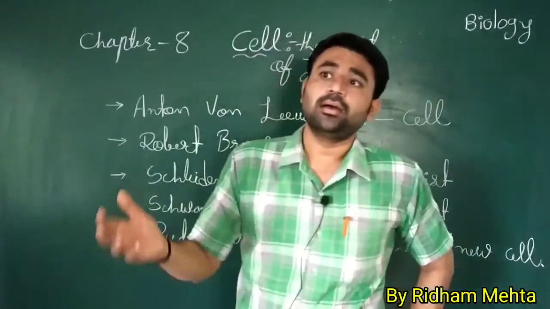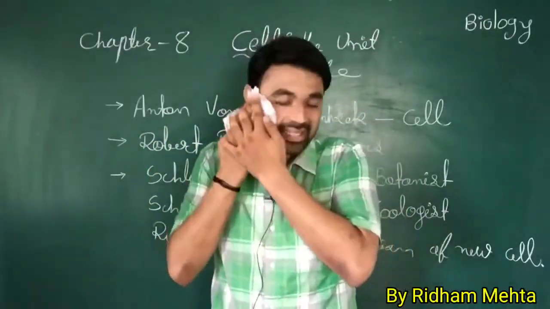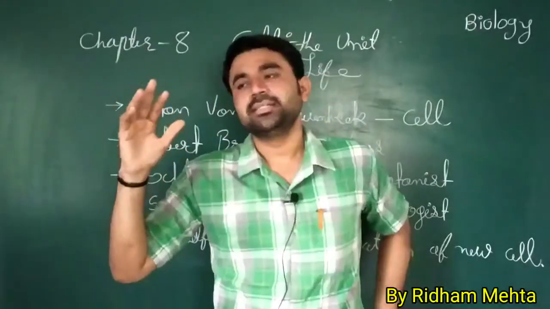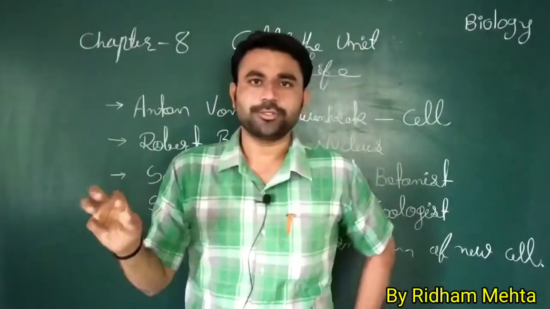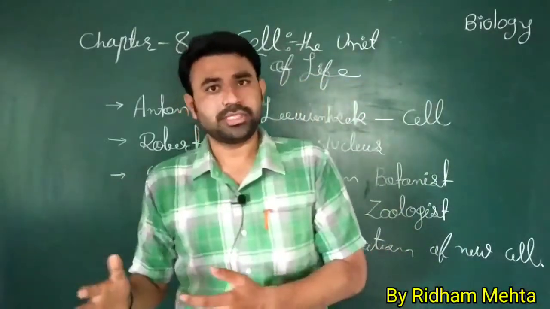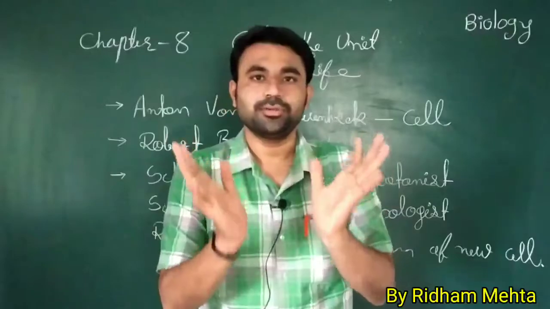Then plant physiology, then cell biology, meaning the cell cycle and cell organelles, and these are all considered in cell biology. Then you see animal physiology, and after animal physiology, the 11th biology will stop.